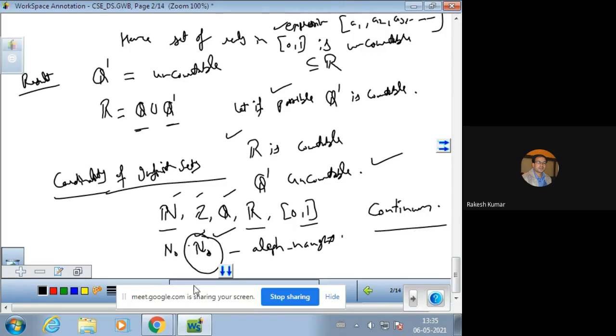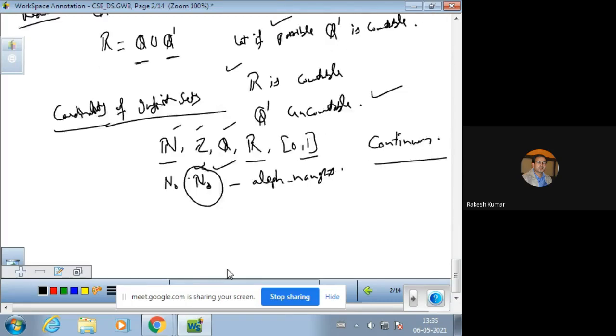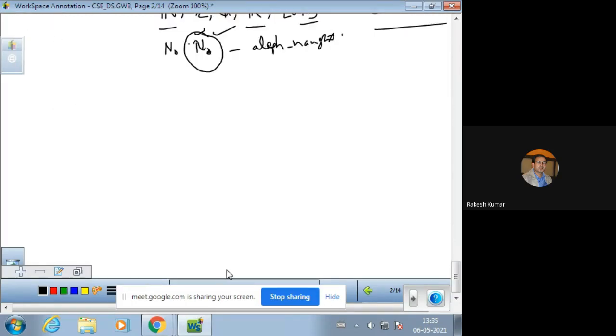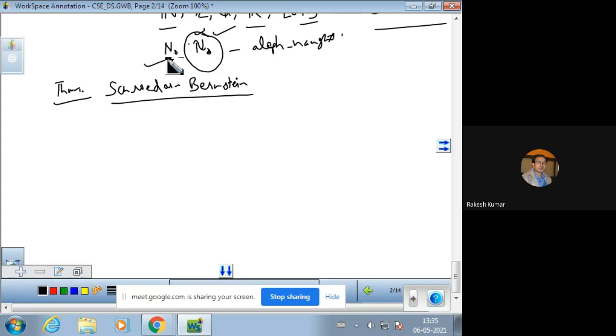Now we have to do the proof of the next important result. This is a theorem, the Schroeder-Bernstein theorem, which we have already used in the previous class.